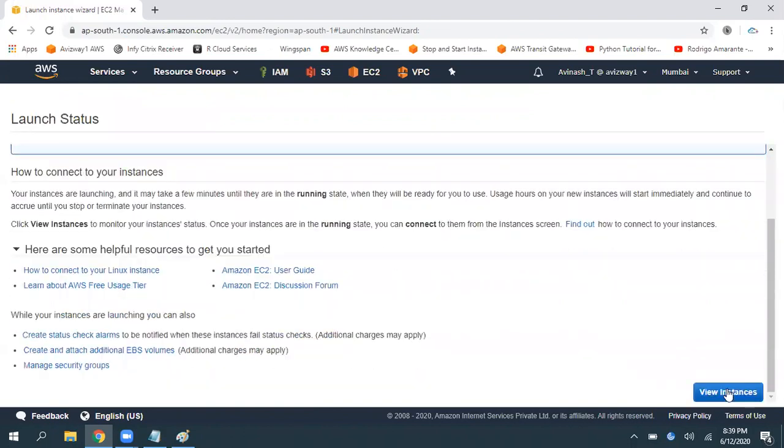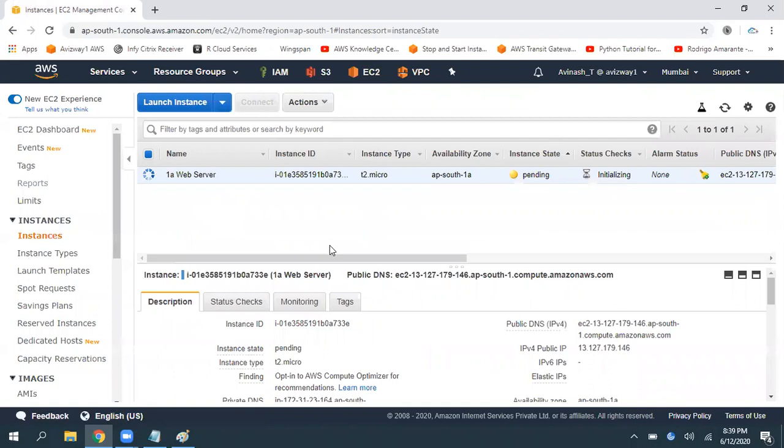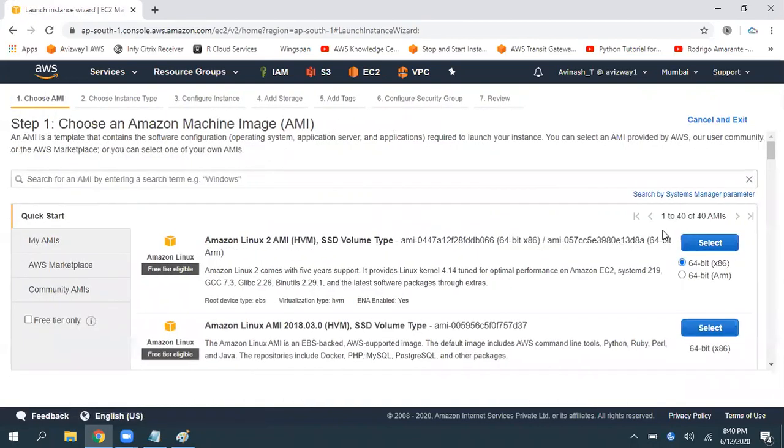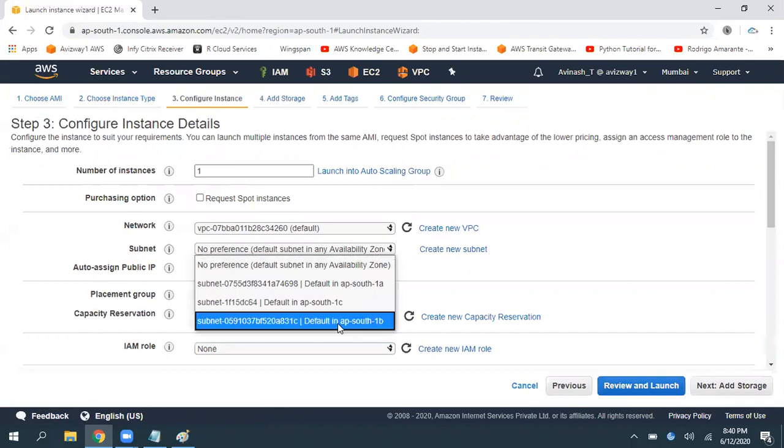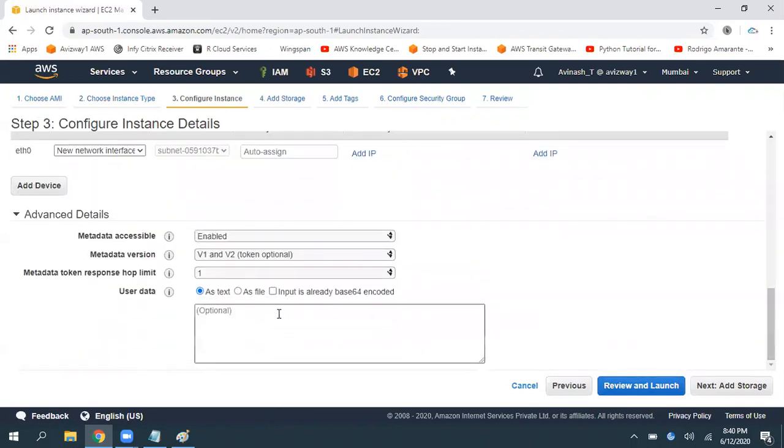All right, so now one instance is provisioned. I'm going to create another instance in subnet 1B. Click on launch instance, T2 Micro, and another instance in subnet 1B. Scroll down and I'm using the same user data.